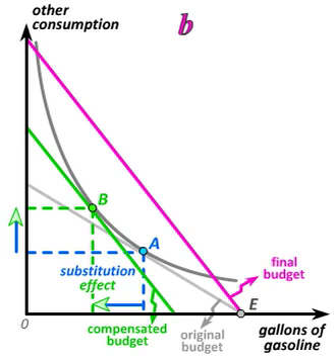As always, the substitution effect says consume less of the good that's become relatively more expensive and more of the good that's become relatively cheaper. Gasoline has become relatively more expensive. Other consumption has become relatively cheaper.